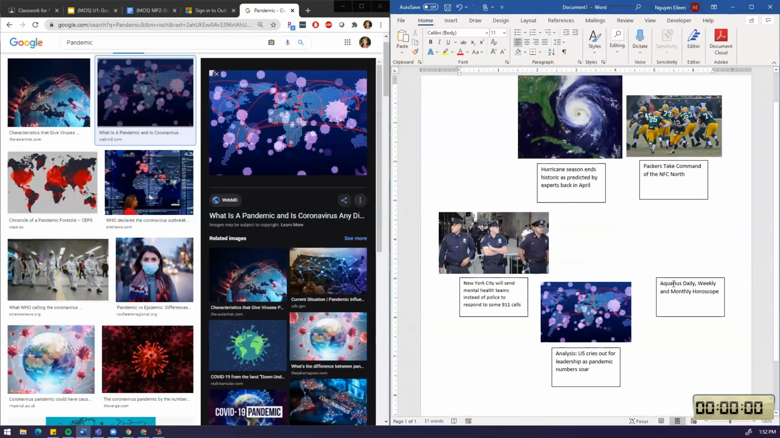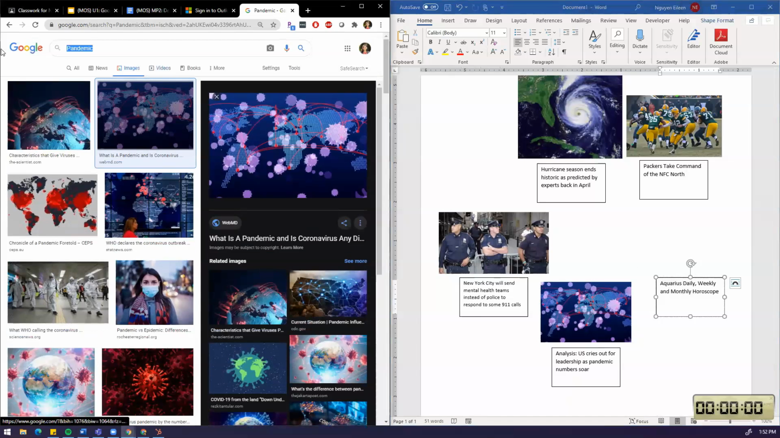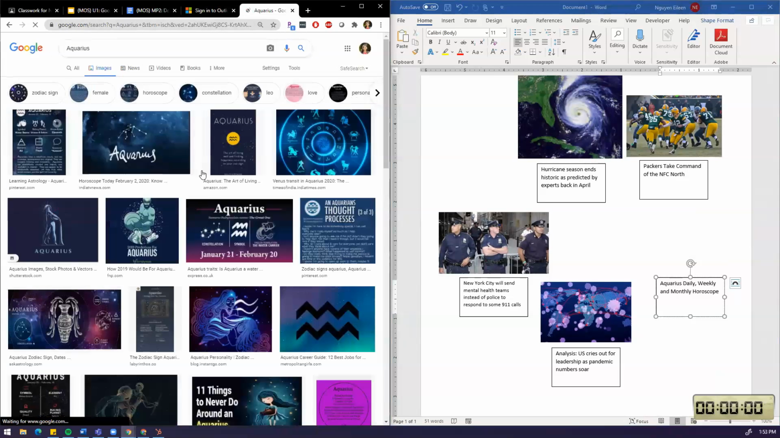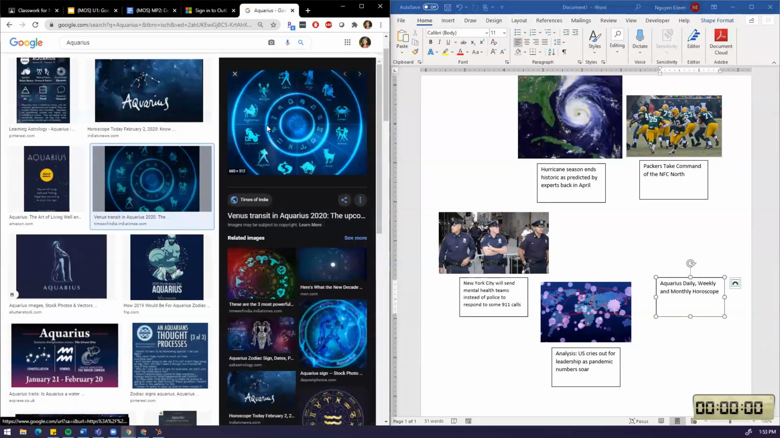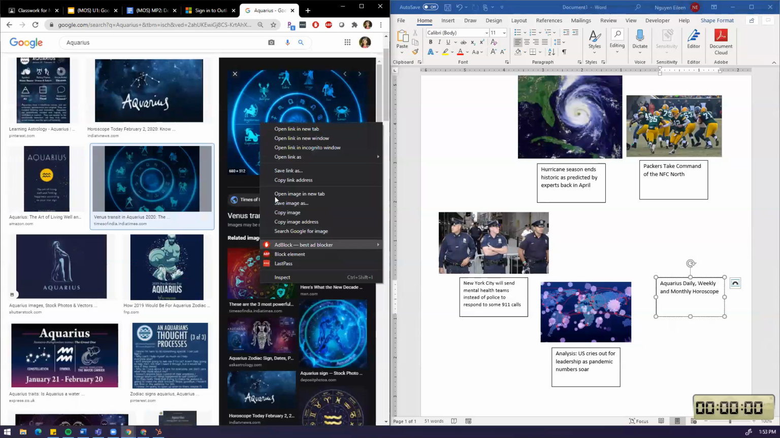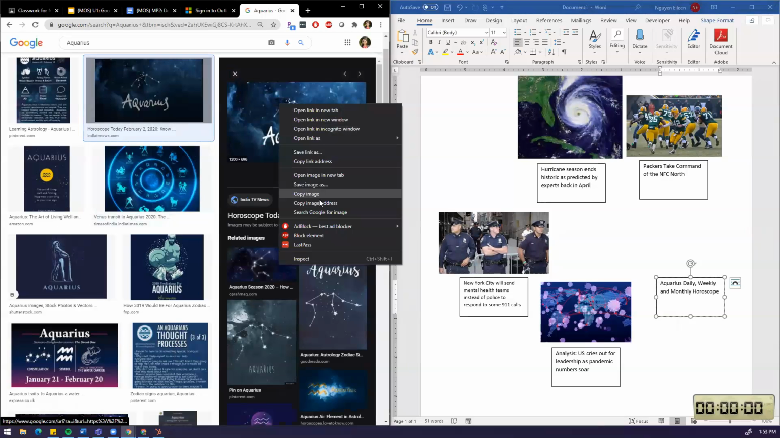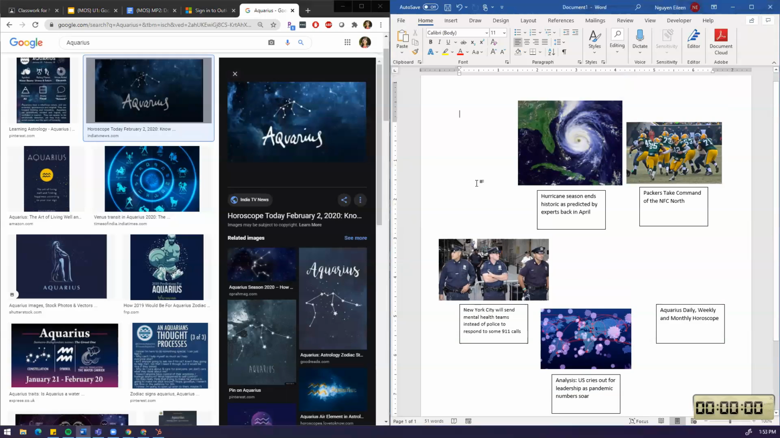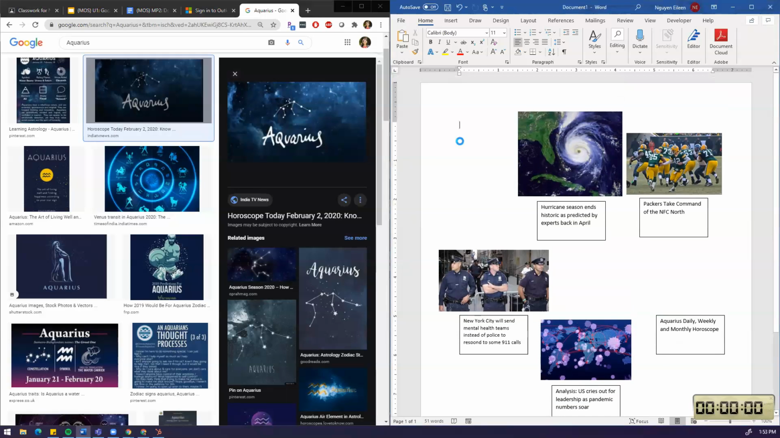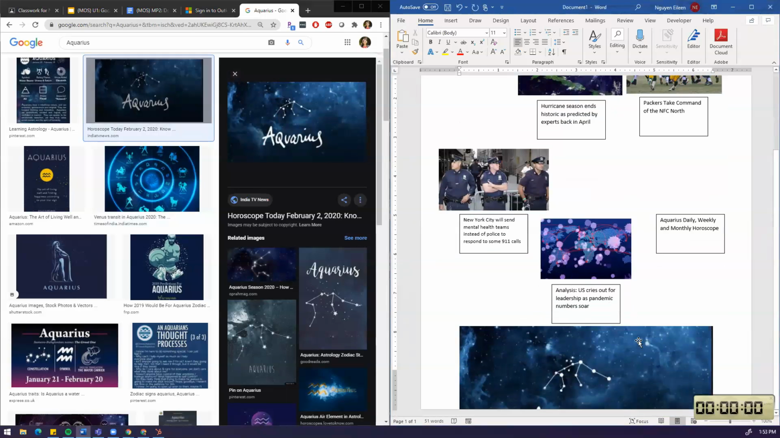Okay, and now the last one, Aquarius Daily, blah blah blah. So I'm gonna look for a picture of Aquarius. So I'm in the Google search images, Aquarius, and I'm gonna do this picture is cool. So I'm gonna right click. No, I'm gonna do Aquarius since it's Aquarius. So I click Aquarius, right click, copy image, click over here, print, and paste it, and there it is.